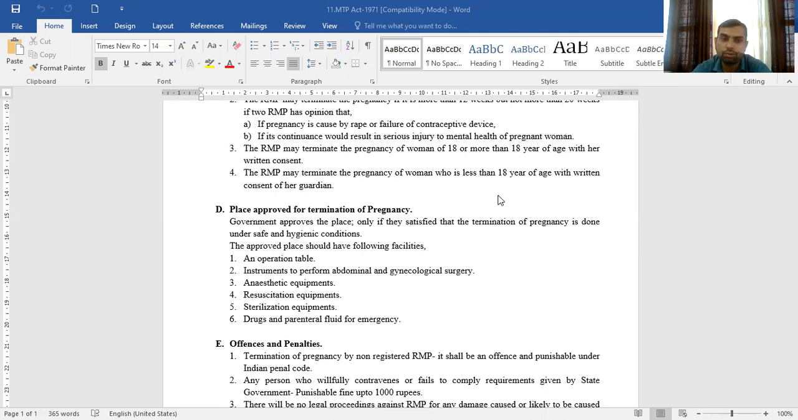These different facilities include an operation table, various instruments required to perform abdominal and gynecological surgeries, anesthetic equipment, resuscitation equipment, sterilization equipment, parenteral drugs, various parenteral fluids, and various drugs which are required in emergency conditions. So these are all the facilities to be fulfilled by these approved places. Remember, approved places are nothing but the places where legal termination of pregnancy is carried out by the registered medical practitioner.